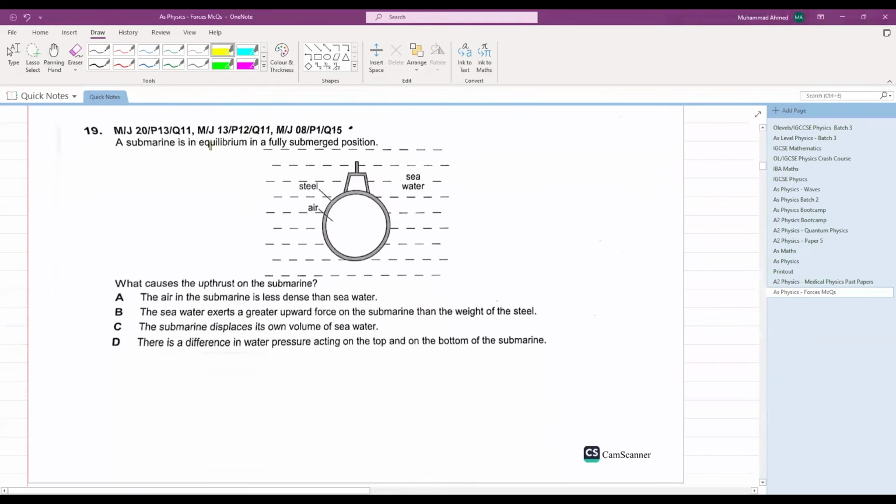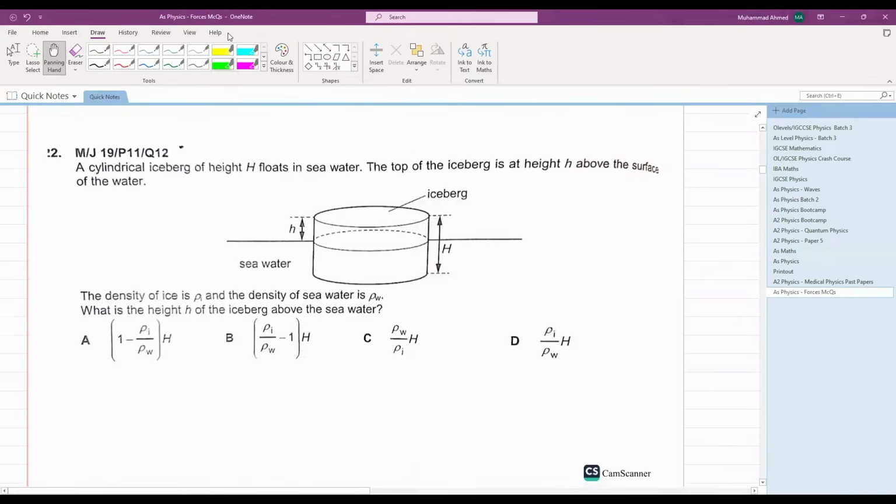A submarine is in equilibrium in a fully submerged position. What causes the upthrust on the submarine? Why was the upthrust force being generated? Does anyone remember the theory? Due to change in pressure, or the difference in pressure between the top and the bottom surfaces. Is there any option like that? D is your answer.